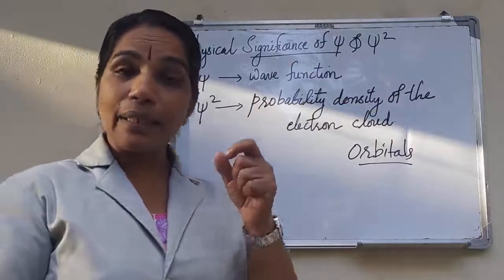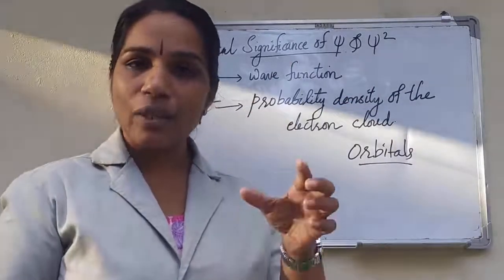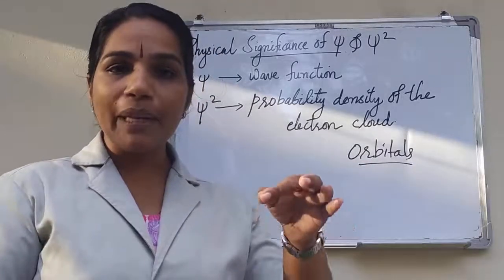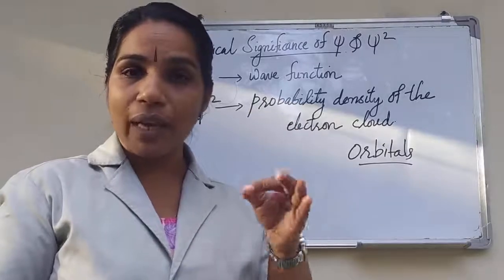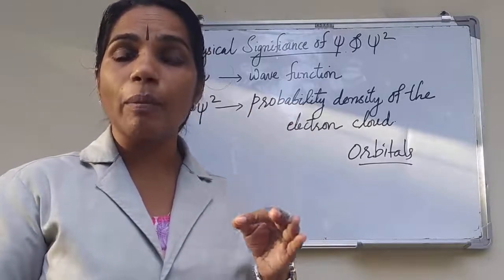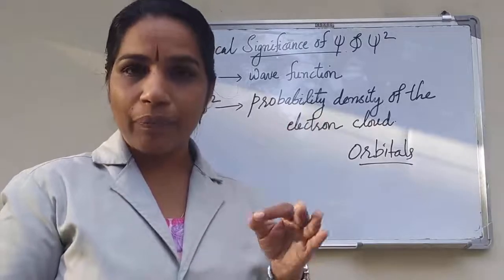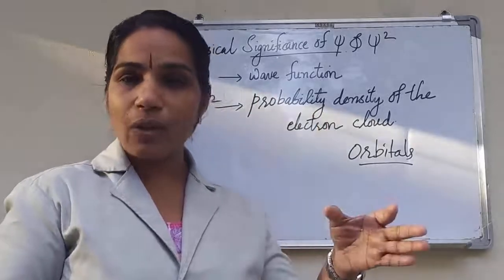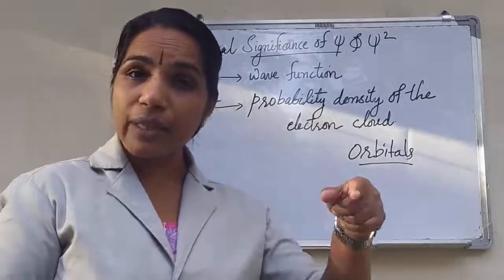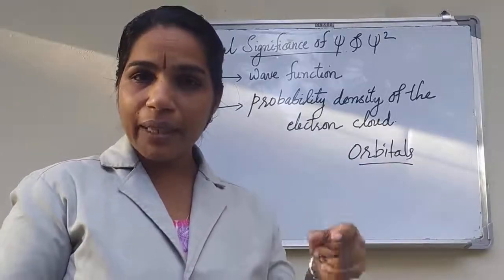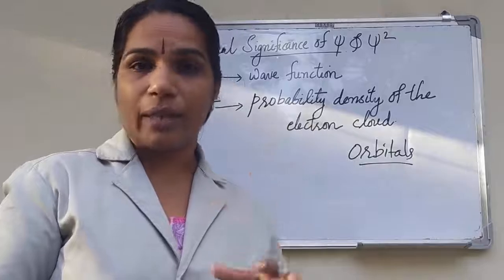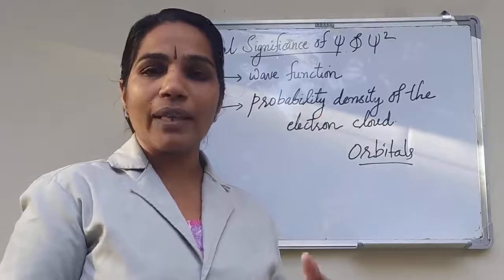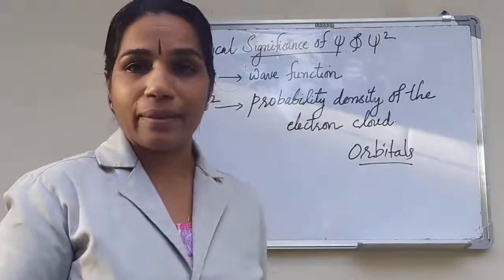That is, by determining the values of psi square at different distances from the nucleus, it is possible to trace out the regions where there is maximum probability of finding electrons around the nucleus.